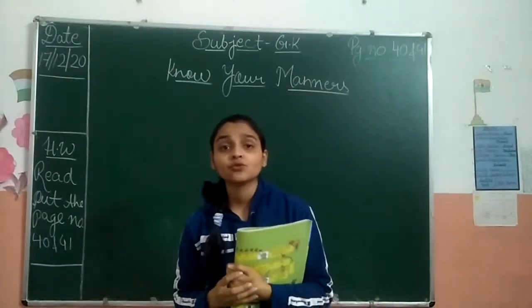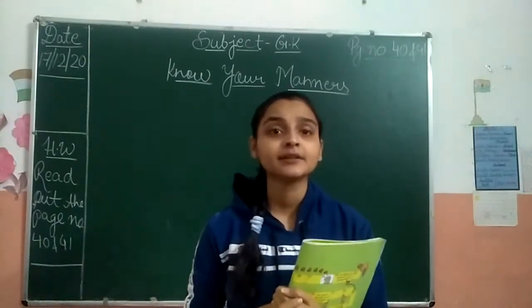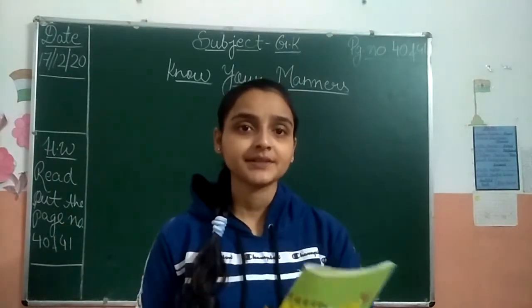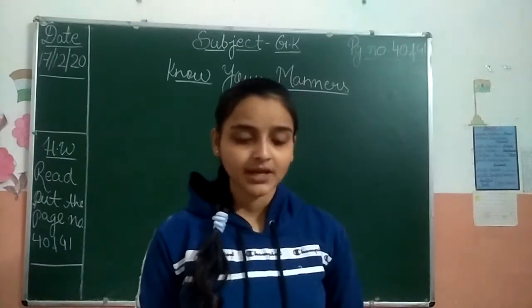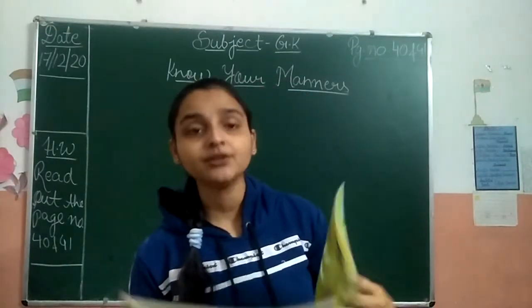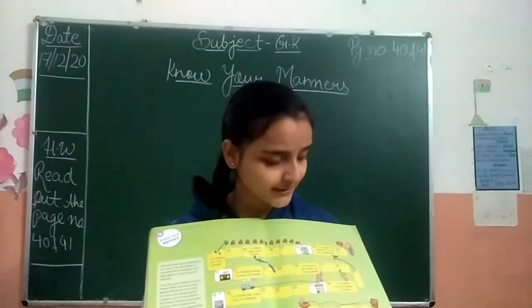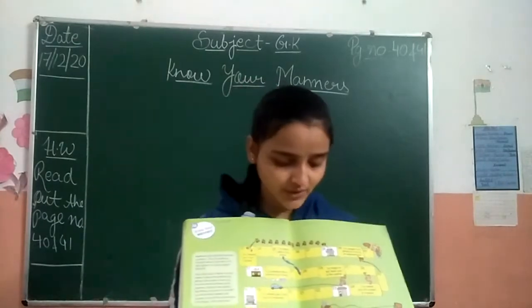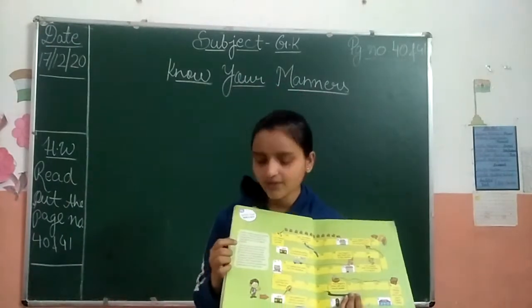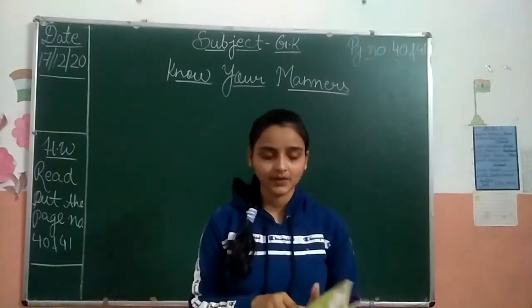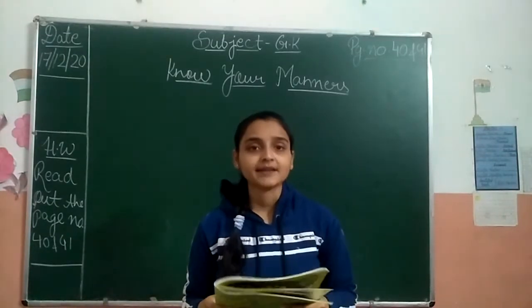Do you know that good manners make a good impression? Yes or no? And if you treat someone with bad manners, then your bad impression will fall on them. Here is a game chart on page number 40 and 41. Use a dice.